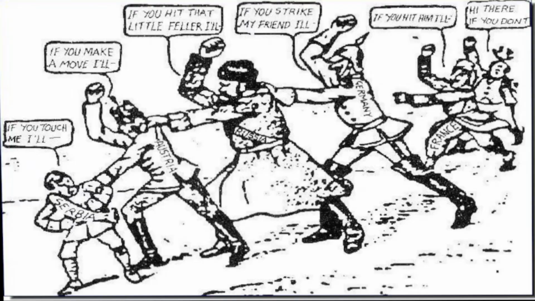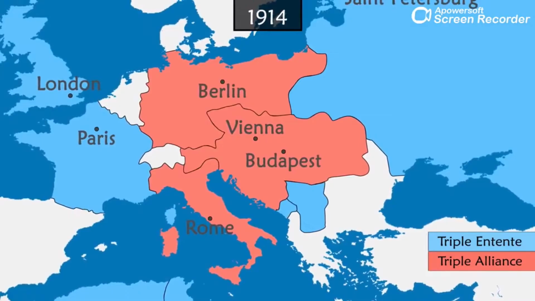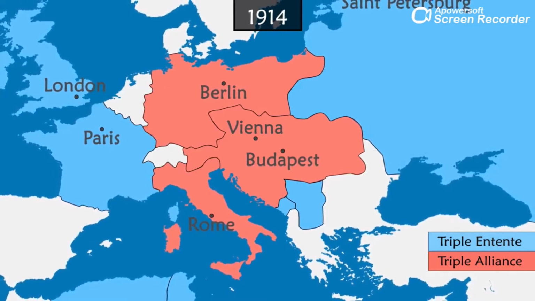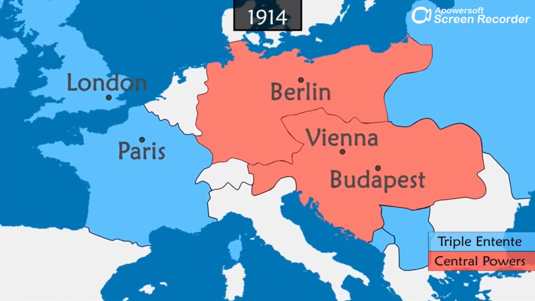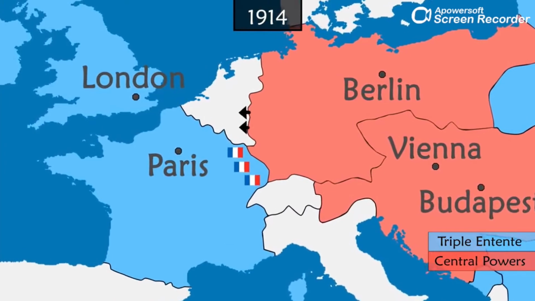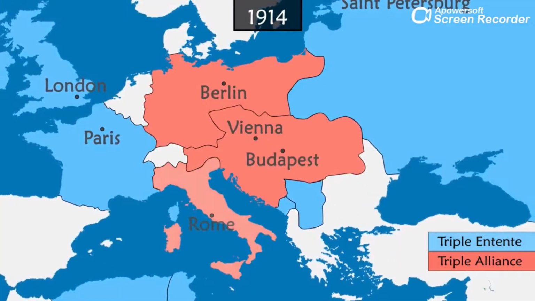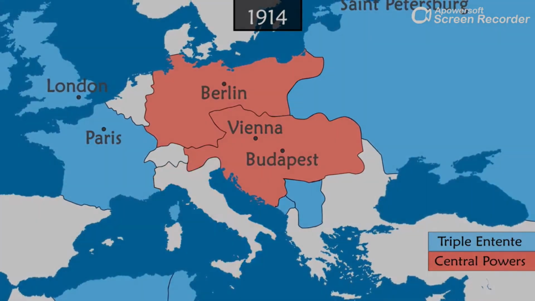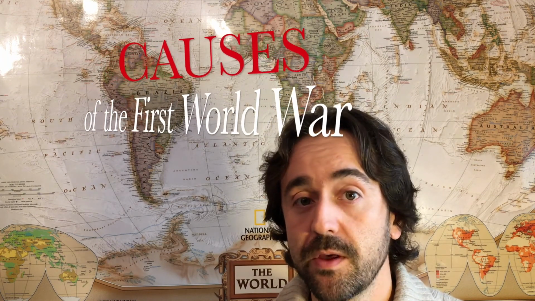At that moment, the game of alliances started. Russia, ally of Serbia, mobilized its army to support its ally. Then Germany, in order to support Austria, declared war on Russia and France, the ally of Russia. When Germany invaded Belgium to go to France, Britain, the ally of France and Belgium, declared war on Germany. Italy, the third ally of Germany and Austria-Hungary, withdrew from the Triple Alliance and remained neutral for a while. Let's summarize the causes of this war by watching this video.